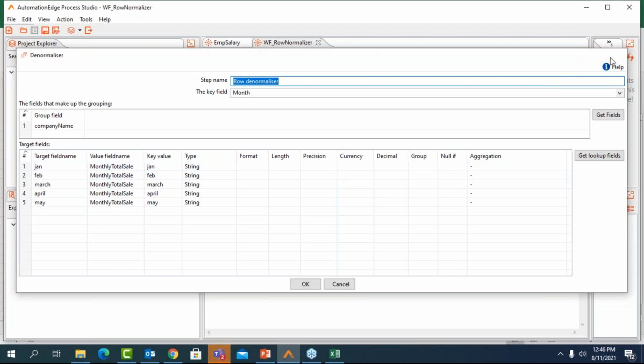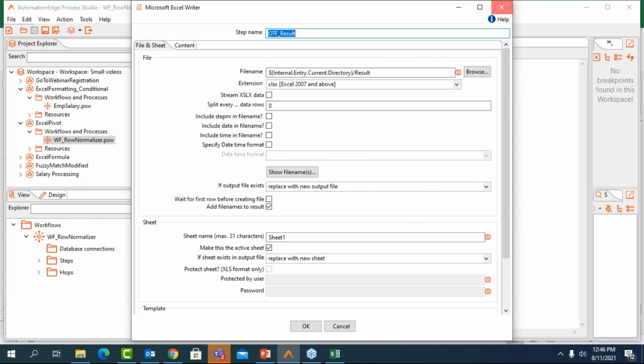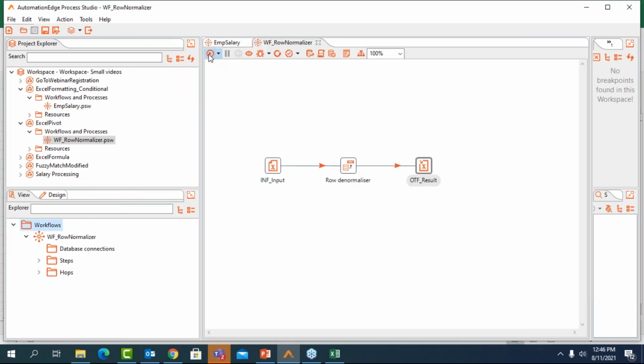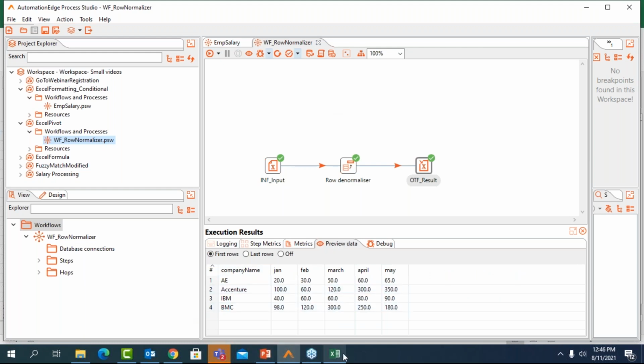And then finally, I have an Excel file wherein I will have the final information. Now I'm going to execute this. In the Microsoft Excel writer, you can define the location where you want to save this file as well. You just browse the location and there your output file will finally be saved. So my execution has been completed. If I want to preview the data, I can preview it here as well. So this is how my final data will look.